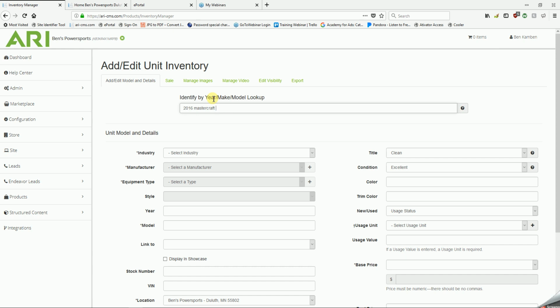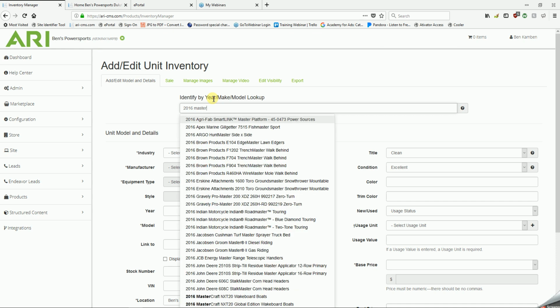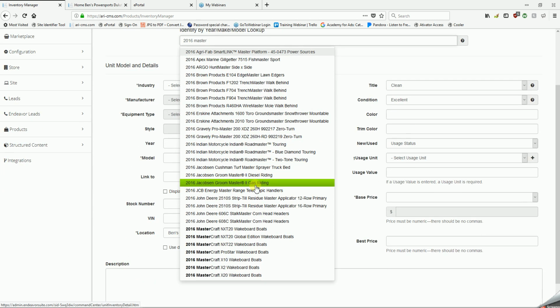And it should start to bring up suggestions. There we are, and we can see down towards the bottom of this list we have Mastercraft. For today we'll use an entry-level wakeboard boat, an economy wakeboard boat, a 2016 Mastercraft NXT20 wakeboard boat.